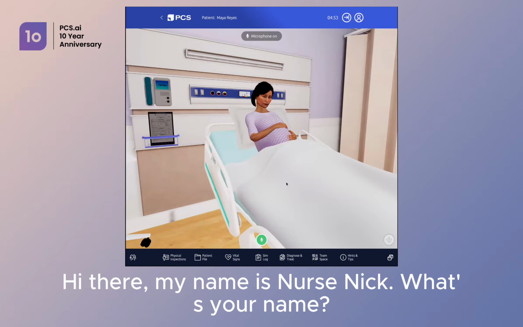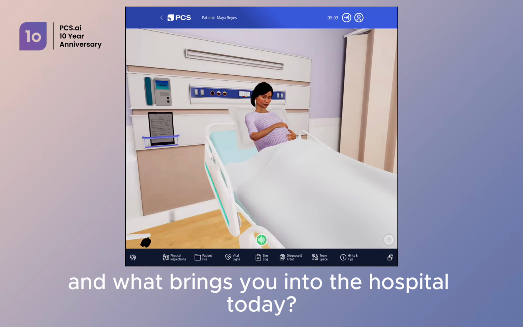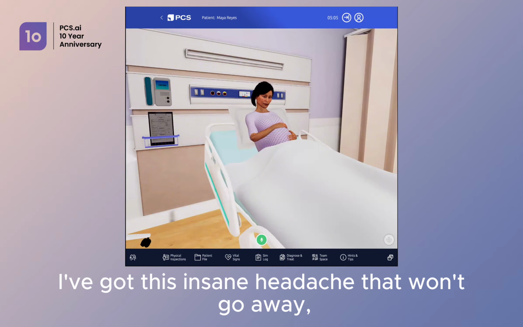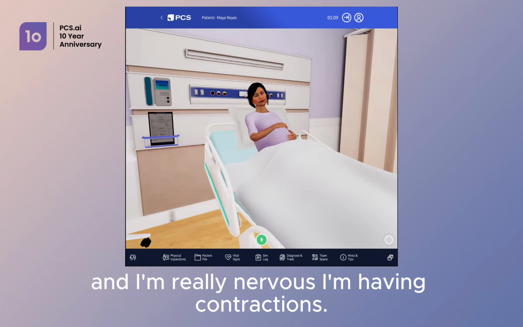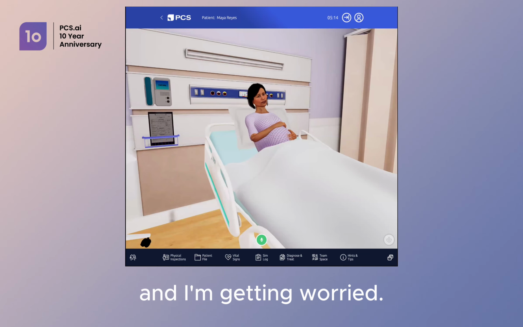Hi there, my name is Nurse Nick. What's your name? Hi, Nurse Nick. My name is Maya. All right, Maya, and what brings you into the hospital today? I've got this insane headache that won't go away, and I'm really nervous. I'm having contractions. My doctor said I should get checked out for a headache, and I'm getting worried.